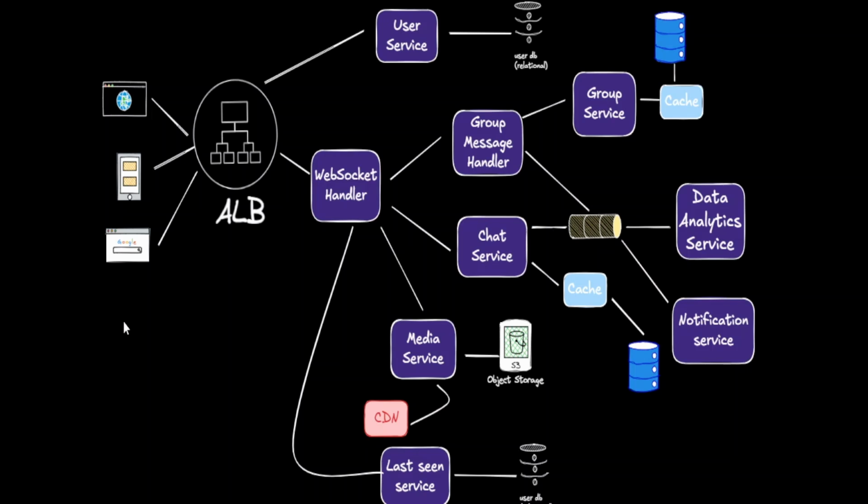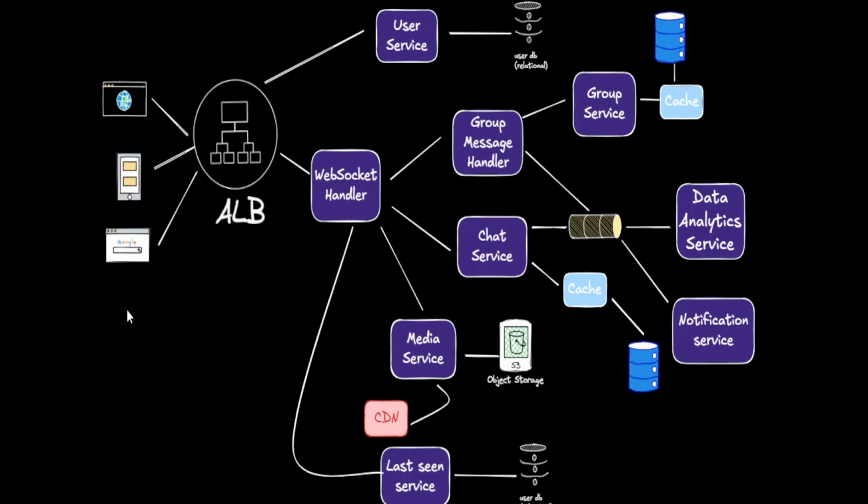We already have caching and CDN enabled here, especially for group messages and media files where multiple users request the same media files and messages. So to prevent traffic spikes, we can cache these messages, and if media is involved, we can store them in a CDN for faster access across the globe.